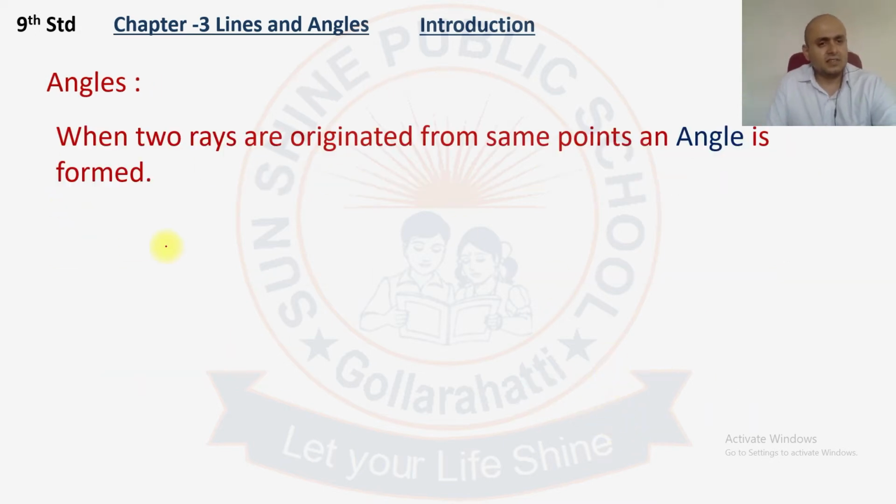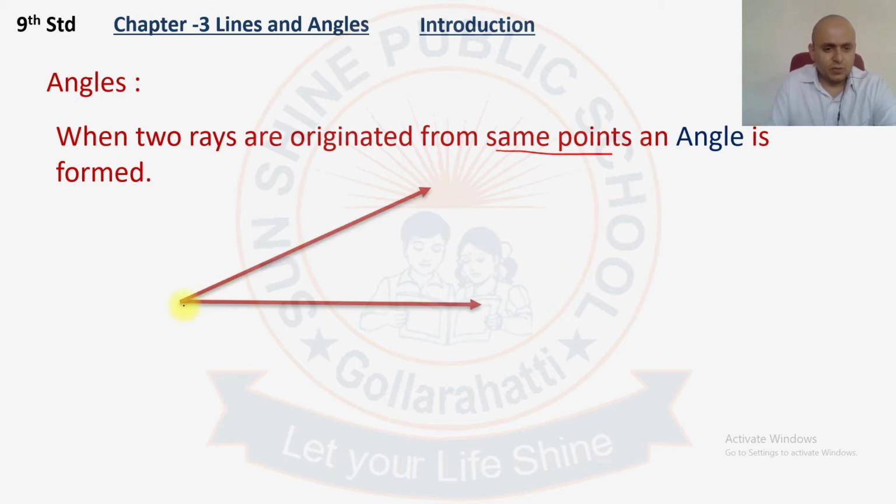Next is angles. When two rays originate from the same point, an angle is formed. You know what a ray is? A ray has one end point and can be extended on the other side. So when two rays originate from the same point, we call it an angle. Here you can see one end point and two rays have been formed. This is called an angle.